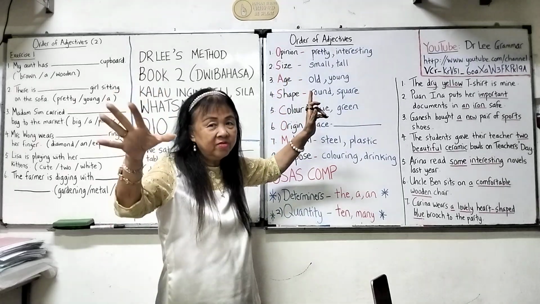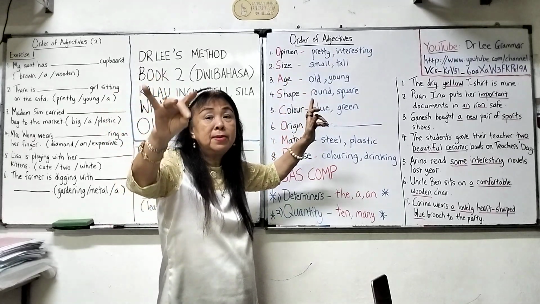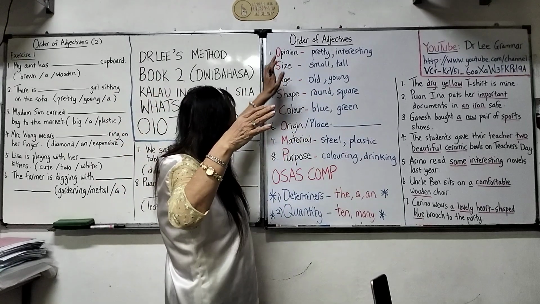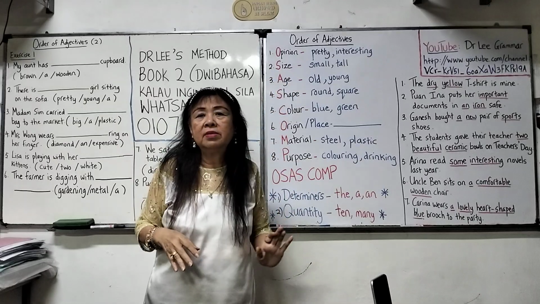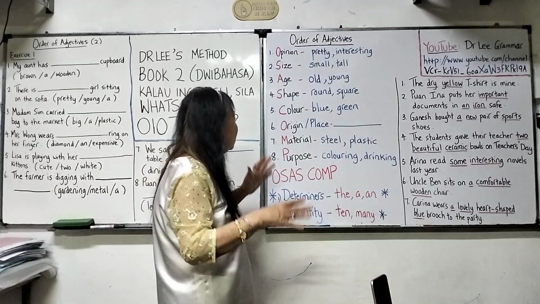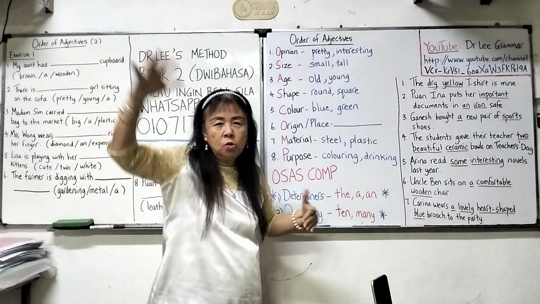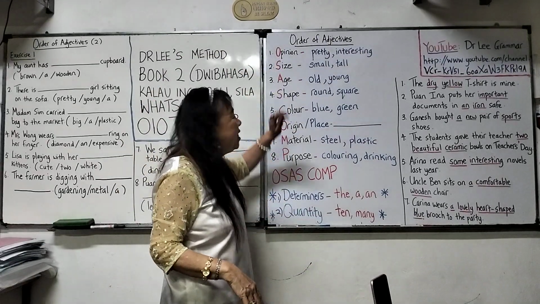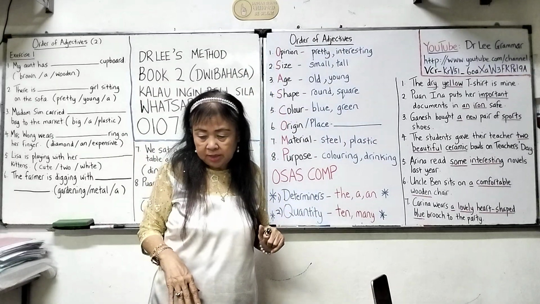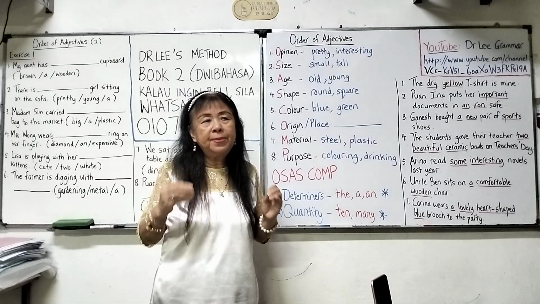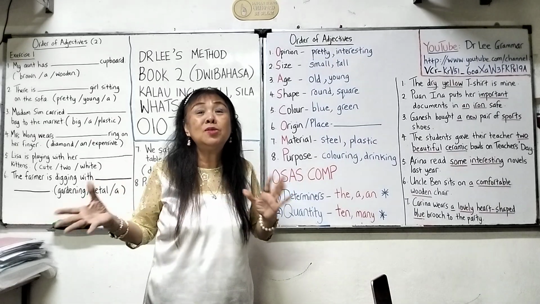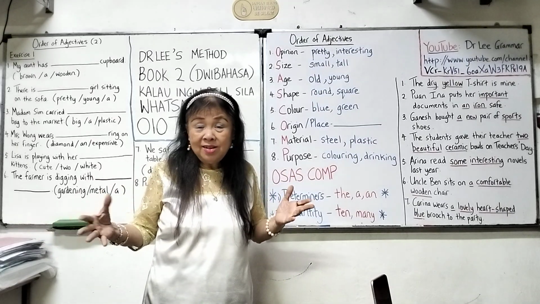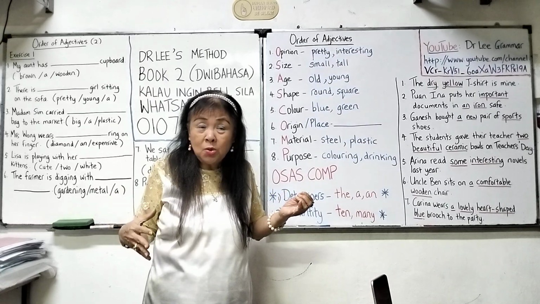After opinion, then you talk about the size. Whether it is big or small, long, short, tall, short, and then the age. How long has this person, thing, or animal been in this world? Is it young, old? Is it new?